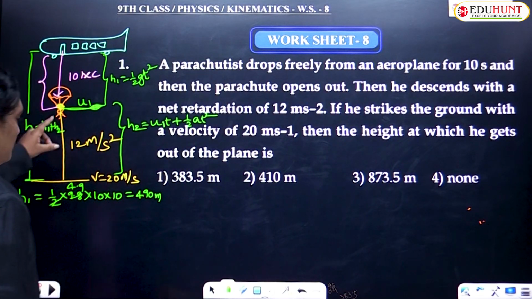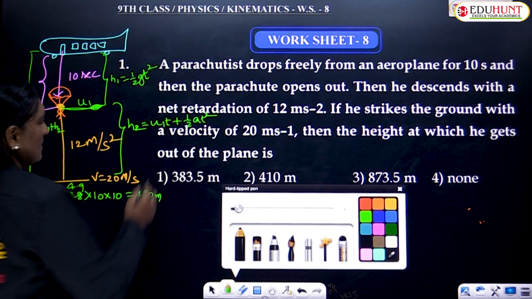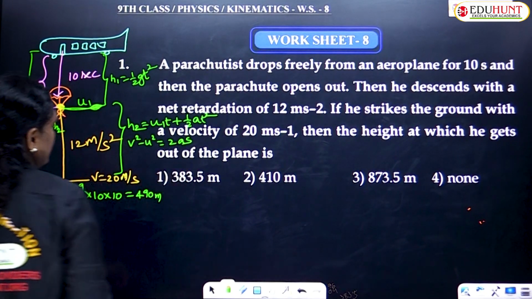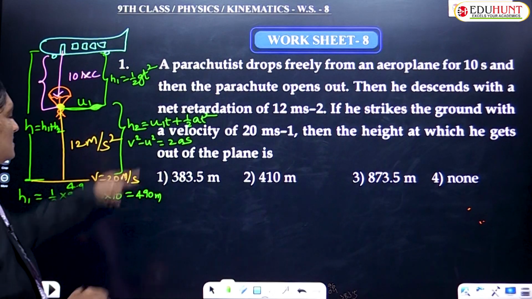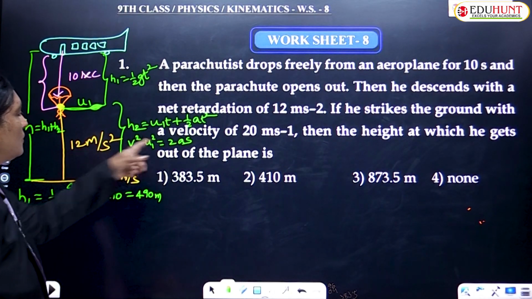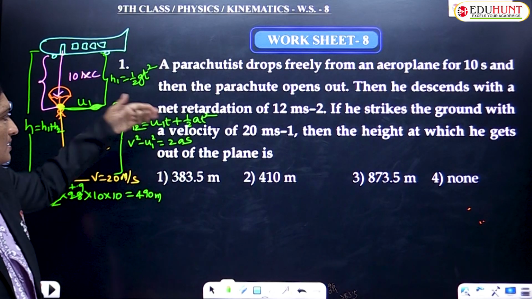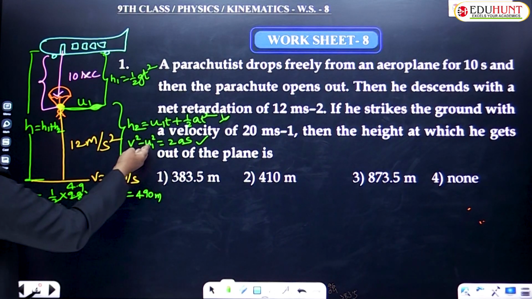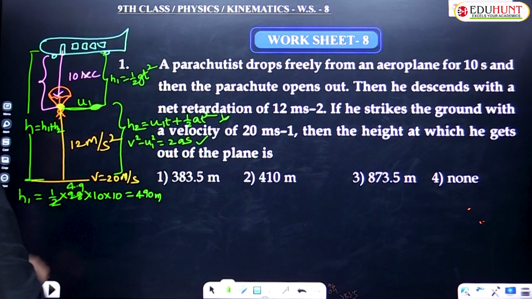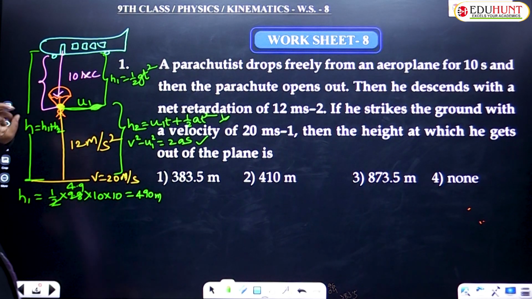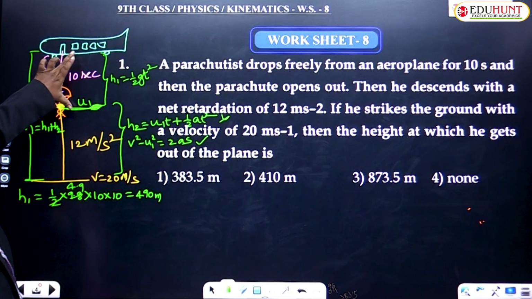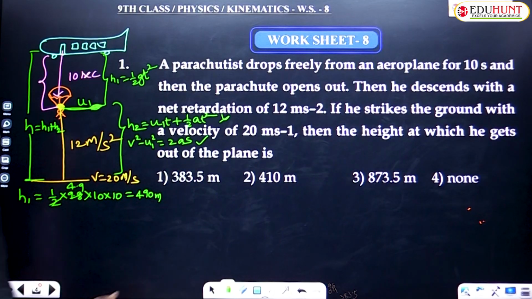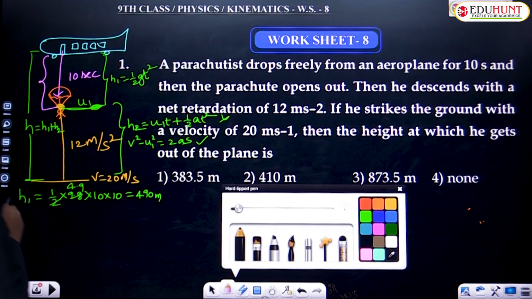Okay. So first of all, let us try either this formula or another formula, v square minus u square equals 2as. Final velocity was given. This velocity you need to find out, say u1, and 2as. S is nothing but height, so this formula will not work. So for this, first of all, let us try to find this velocity. In order to find this velocity, children, you have two options. One is v square minus u square equals 2as, or else v equals u plus at. I'll go with the second equation, that is v equals u plus at.